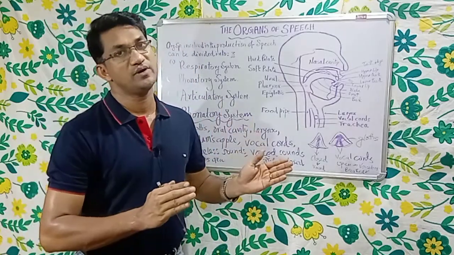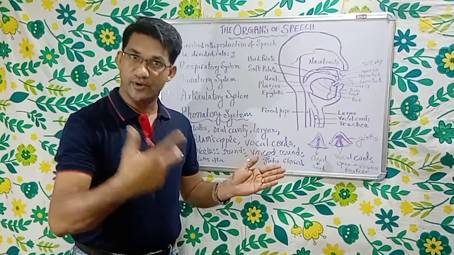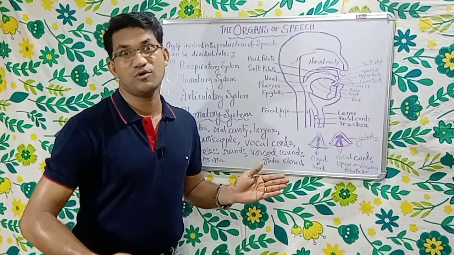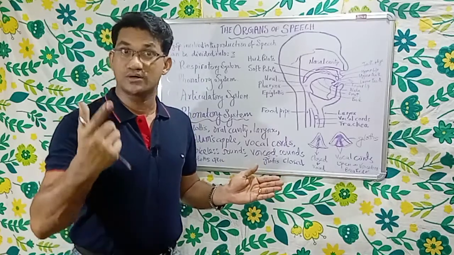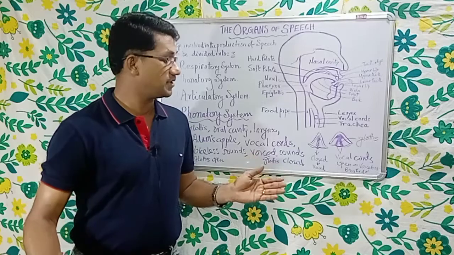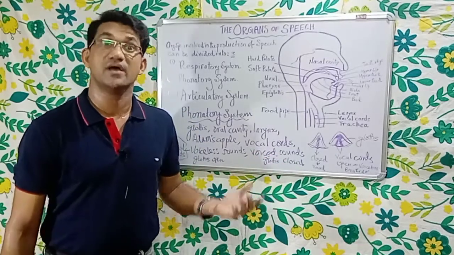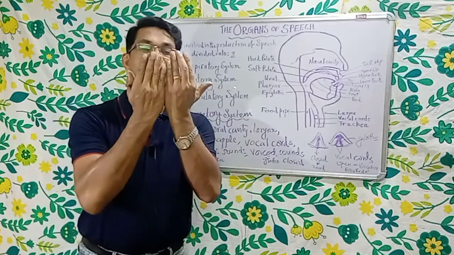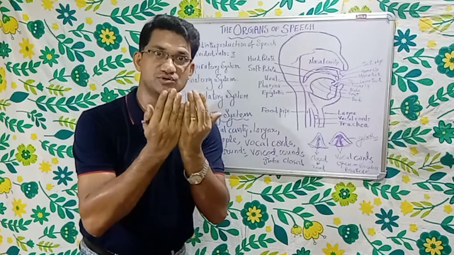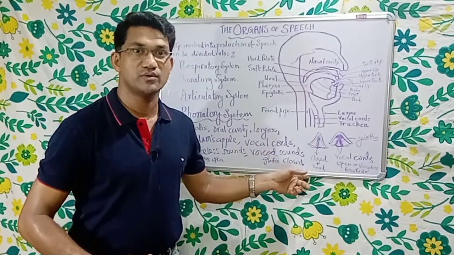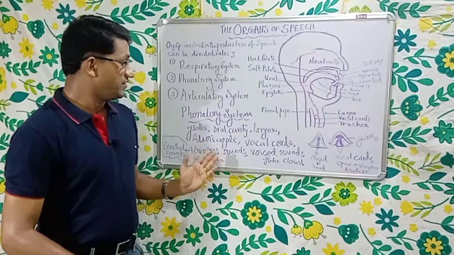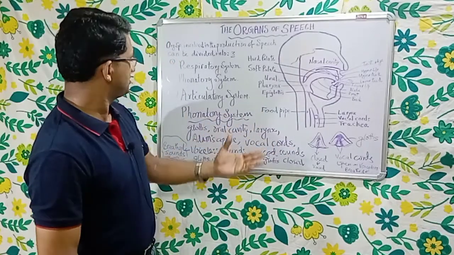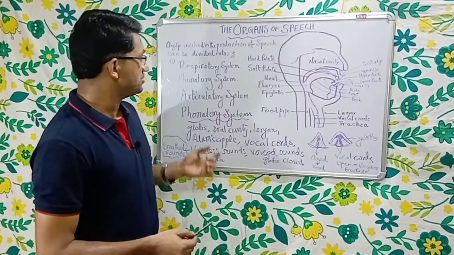So what is a voiceless sound? A voiceless sound is a sound in the production of which the air passes without any obstruction. Glottis is open, vocal cords are wide open. And what is a voiced sound? A voiced sound is the sound produced when the vocal cords are kept close to each other and air passes through them. All right, and now let us see further about the phonatory system. So we saw the important organs of speech in the phonatory system.